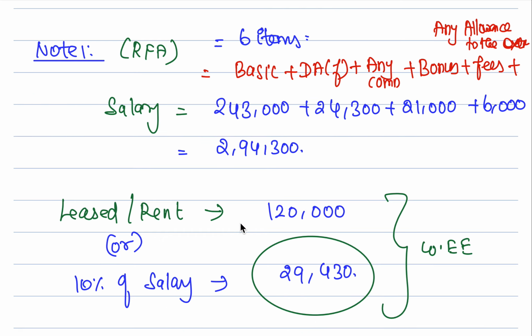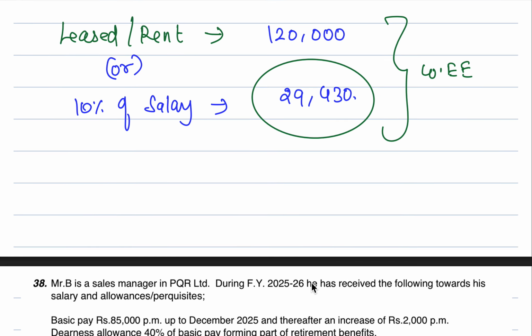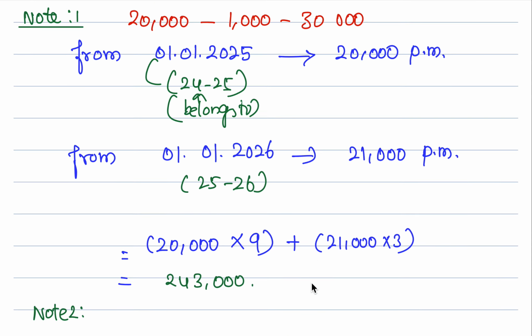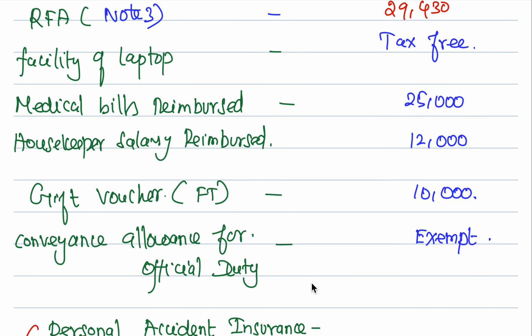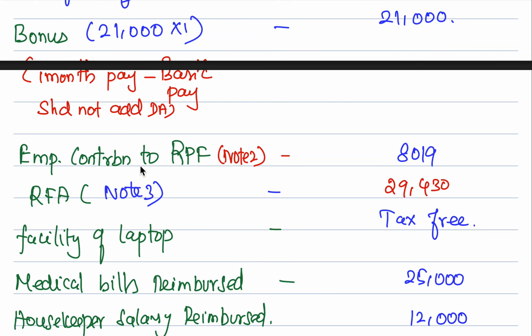Okay. Is the accommodation leased or rented? Yes, it is leased. 10,000 rupees per month is what they are giving to the house owner, which is 12 months, 1,20,000 rupees. But 10% of the salary is only 29,430. See, this is the salary amount, out of which 10% is 29,430. What is less? 29,430 is less. So this is what is taxable: 29,430 is taxable on RFA. That's it. Only the notes, the RFA, we need to calculate. Employer's contribution towards a recognized provident fund, we need to calculate.